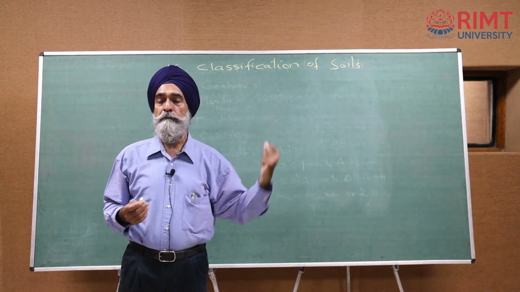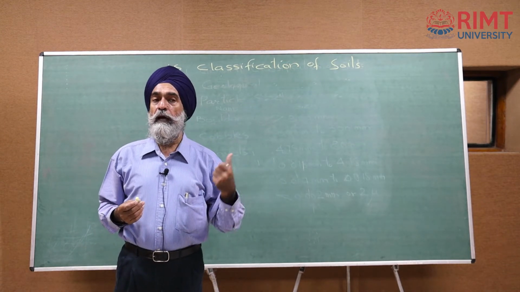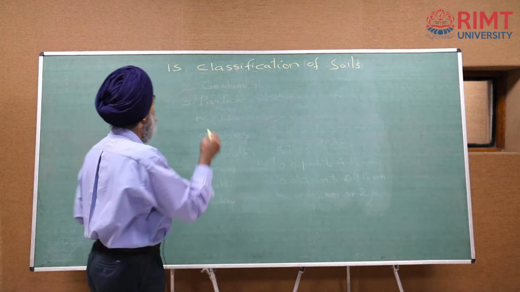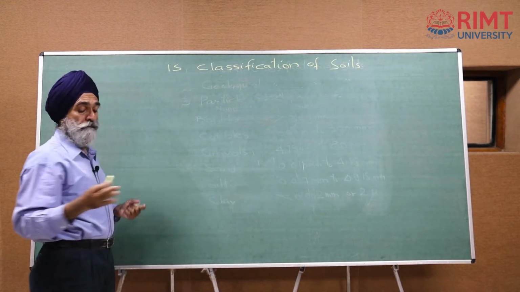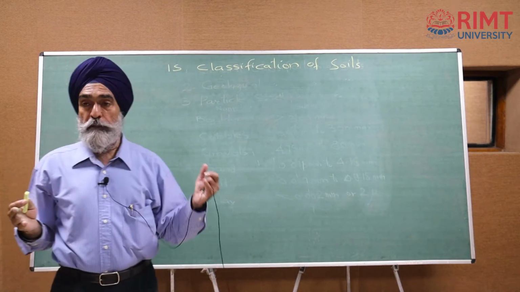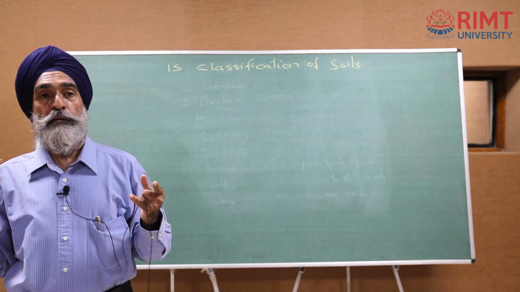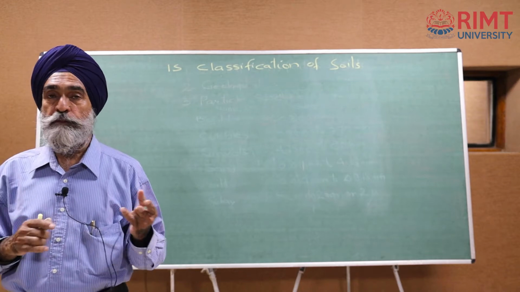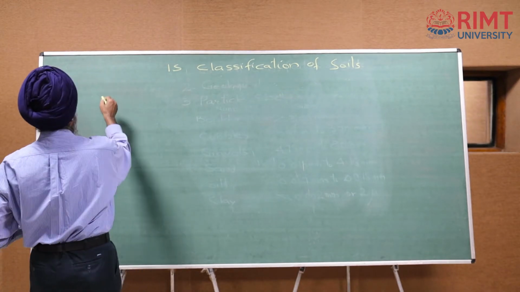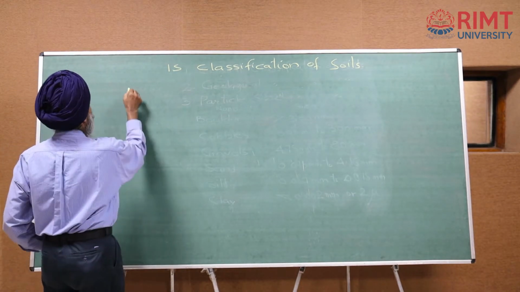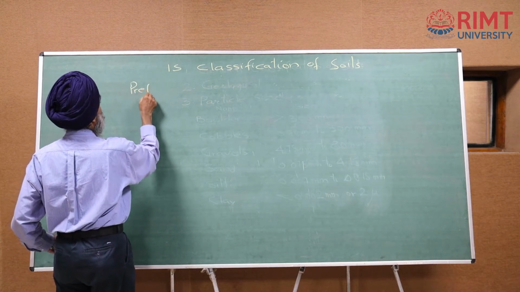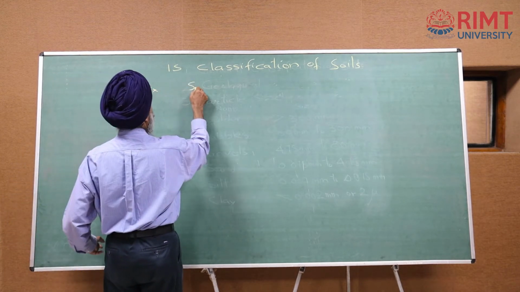This was first invented in 1959. They have made a point that each and every soil is represented by two letters, one prefix, another suffix. So, we have got prefixes and suffix.